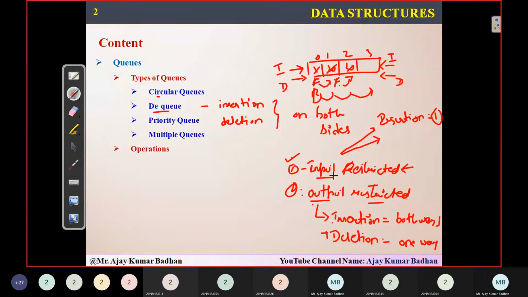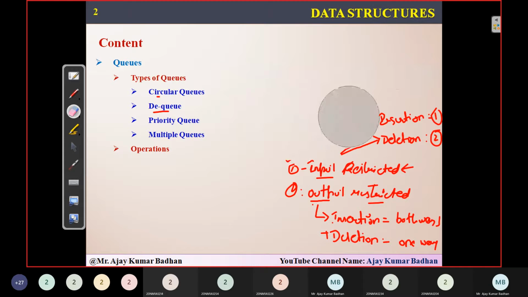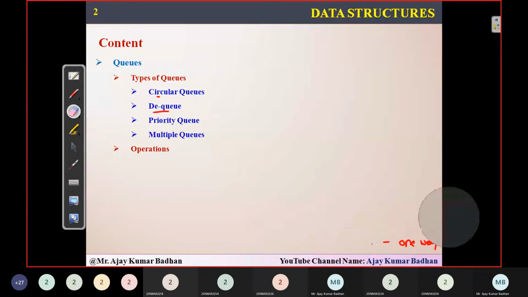The second thing is deletion. In deletion, we can perform both operations. So deletion we can perform two ways. Either we can delete from the front or we can delete from the rear. That depends upon the way we execute it. So that is what we discussed in the previous session.